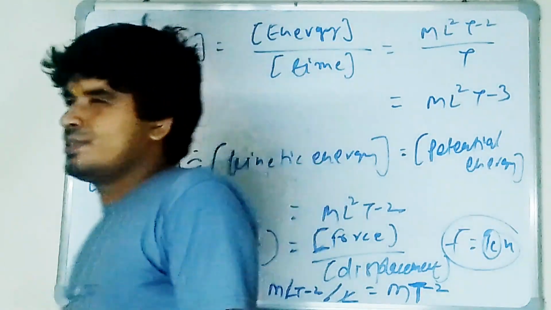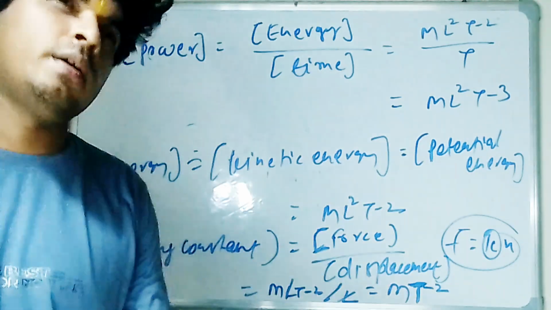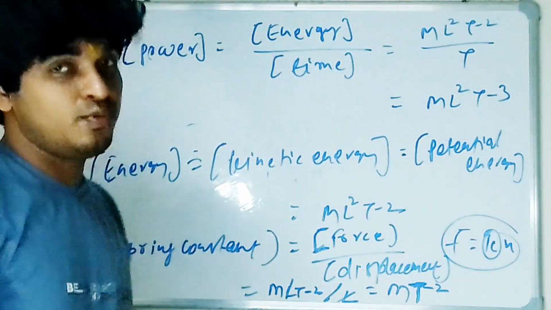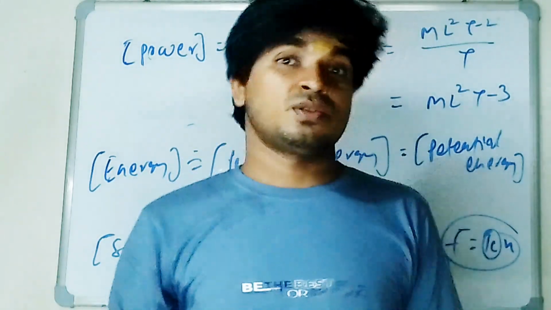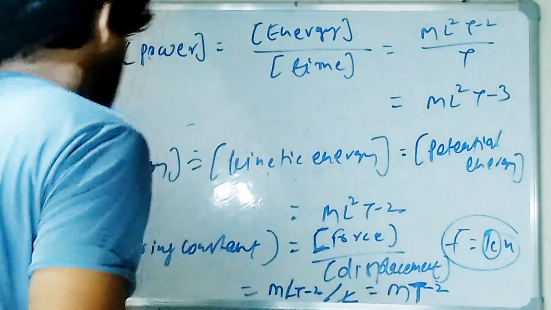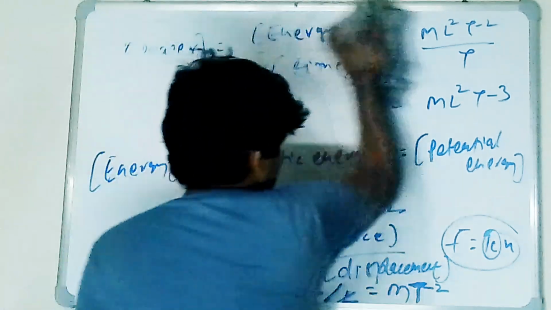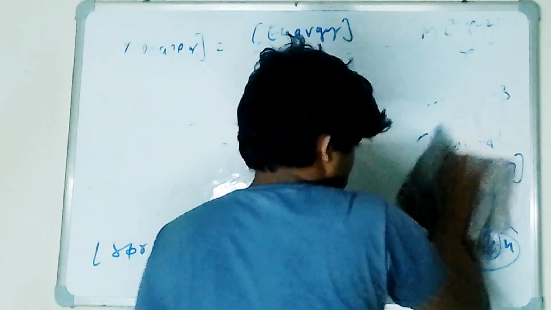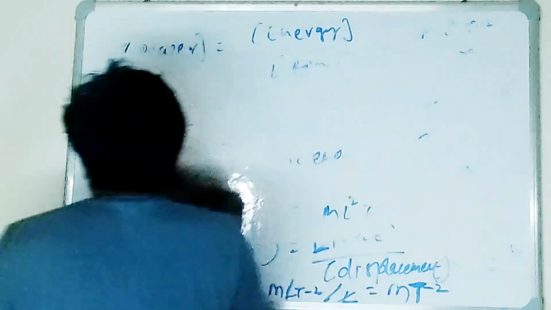So there are so many ways, so many things we need to find the dimensions of. We are taking two or three more examples, and after that we will go to the next concepts because I have to cover these chapters. I have given so many days to this chapter, and it's not good for us.